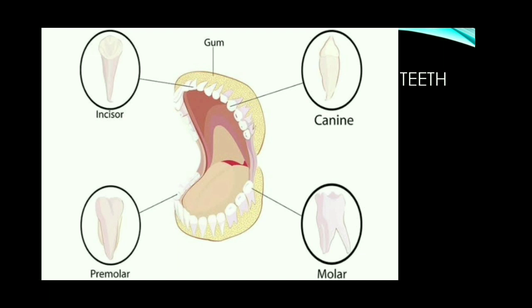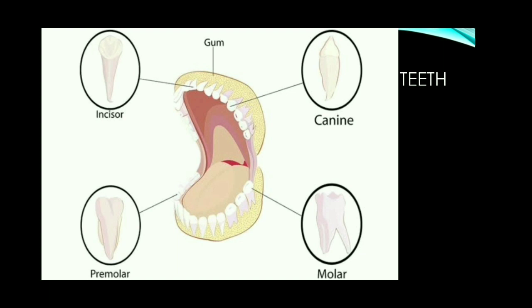There are four incisors in each jaw. That is upper jaw 4 incisors and lower jaw 4 incisors. It is present at the front. Altogether in upper and lower jaw, totally 8 incisors. This incisor is just like the scissors. It is used for cutting and biting.